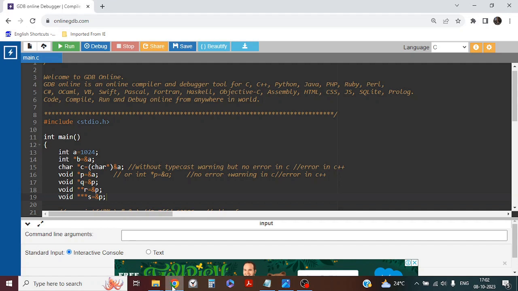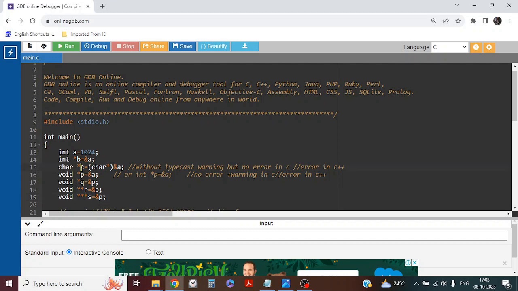So here is the sample code, you can see. I have taken int a = 1024, int pointer b which is holding address of a, then char pointer c, address of a, typecasting to char pointer, then void pointer p equal to address of a, void pointer q holding address of p, void double pointer r holding address of p, void triple pointer s holding address of p.